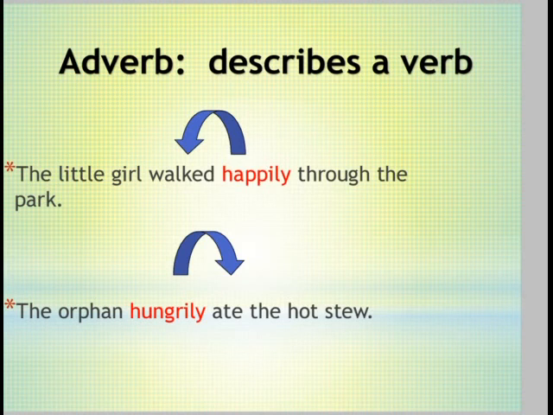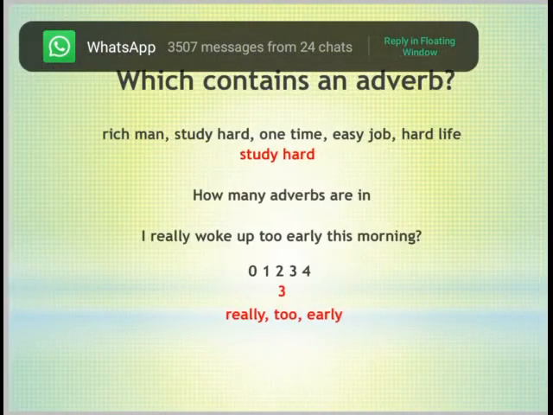The little girl walked happily through the park. The orphan hungrily ate the hot stew. So walked happily is describing a verb, and hungrily ate is again describing a verb, in which way and in which manner this is used.